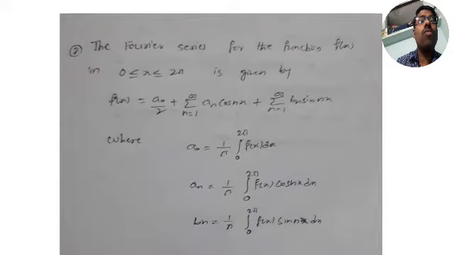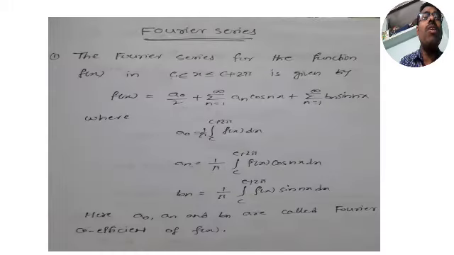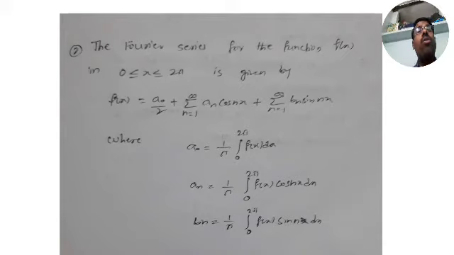You see, the Fourier series for the function f of x in 0 to 2 pi. Previously we had c to c plus 2 pi. Now c equal to 0 means it is 0 to 2 pi. So what is it for 0 to 2 pi? Same formula. Fourier series for f of x is a naught by 2 plus sigma n is equal to 1 to infinity an into cos nx plus sigma n is equal to 1 to infinity bn into sin nx.